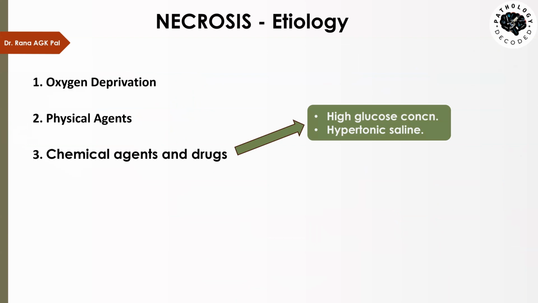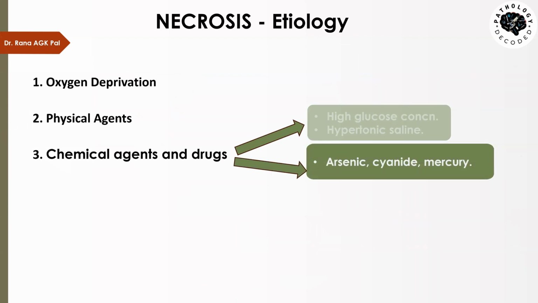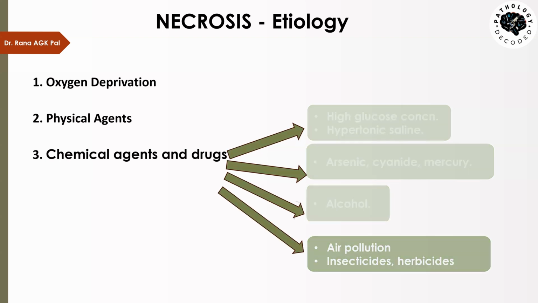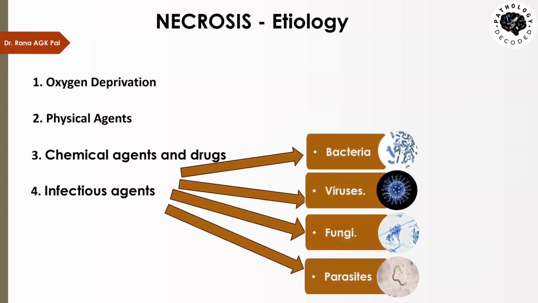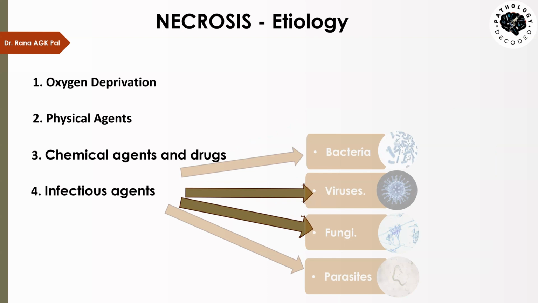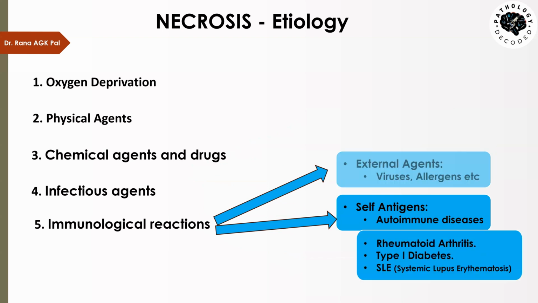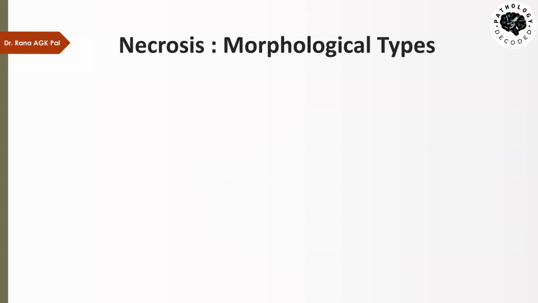Then we have got chemical agents and drugs, which include high glucose concentration or hypertonic saline, which are used in treating patients. Poisons like arsenic, cyanide, mercury, alcohol, air pollution, insecticides, and herbicides. Then we have infectious agents, which include bacteria, viruses, fungi, parasites. And finally, we have got immunological reactions, which could be external agents like viruses or allergens, or they could be self-antigens in autoimmune diseases like rheumatoid arthritis, type 1 diabetes, SLE, etc. Now, all these are responsible for necrosis and constitute the etiology of cell death or necrosis.